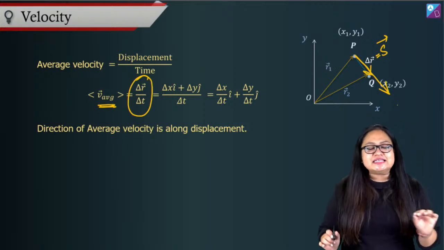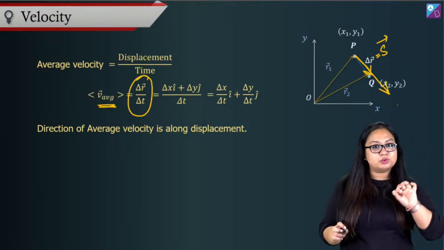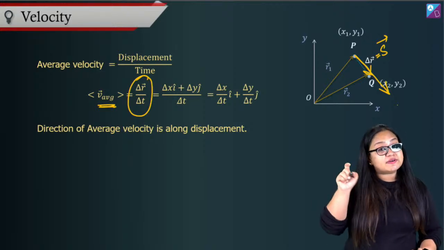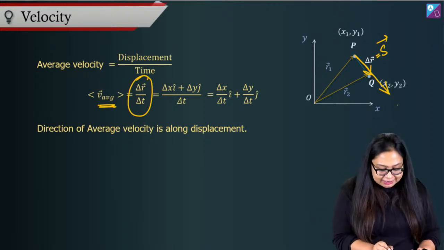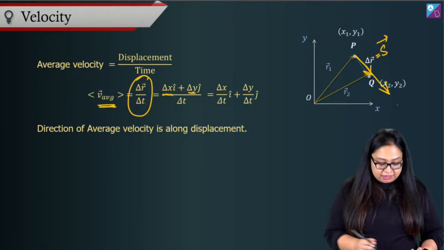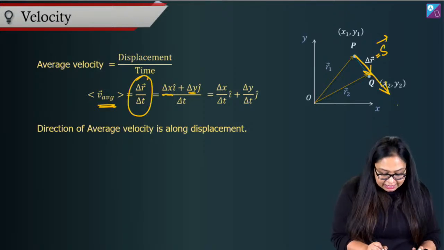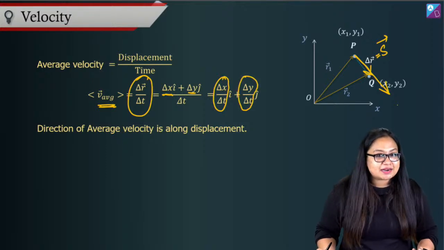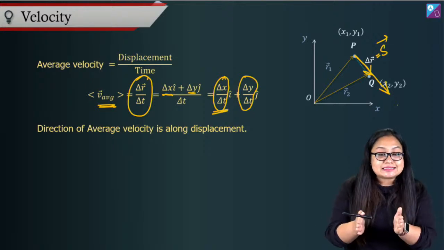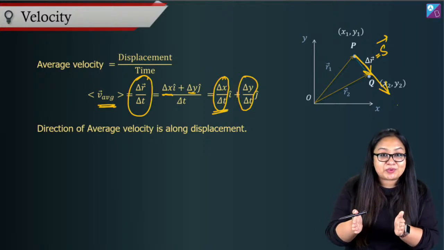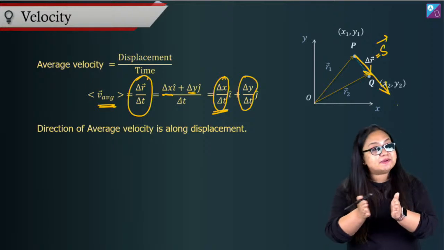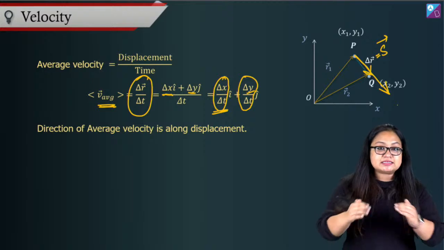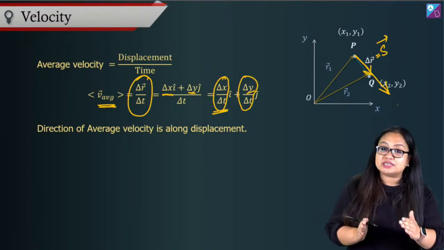Now, when I actually substitute the value of S, right? Substitute the value of displacement. Then I can say that displacement is equal to what? (x2 minus x1) i cap plus (y2 minus y1) j cap. That is what? Delta x i cap plus delta y j cap. If I substitute it here, then I get delta x by delta t i cap plus delta y by delta t j cap, right? What does that mean? Delta x by delta t is velocity's component in x direction, right? Delta x is displacement in x direction, divided by delta t gives you velocity in x direction. Similarly, delta y is displacement in y direction, divided by delta t gives you velocity in y direction.